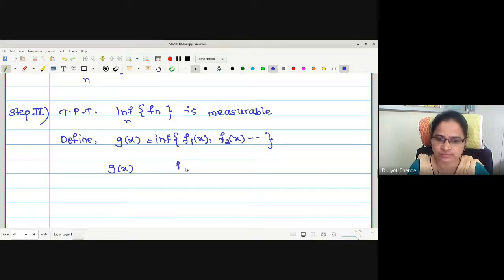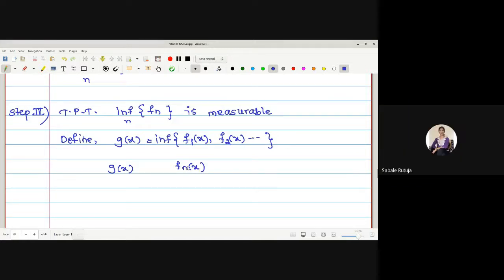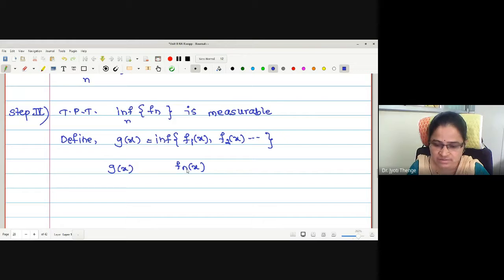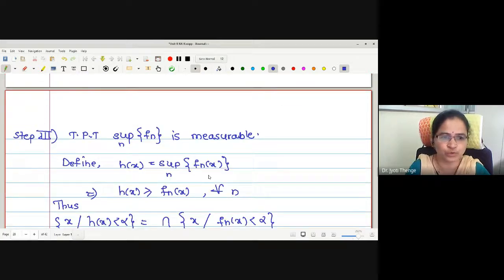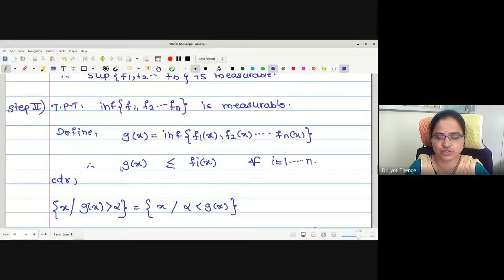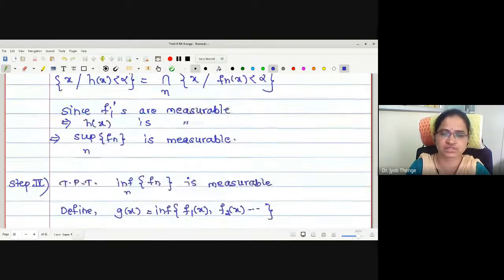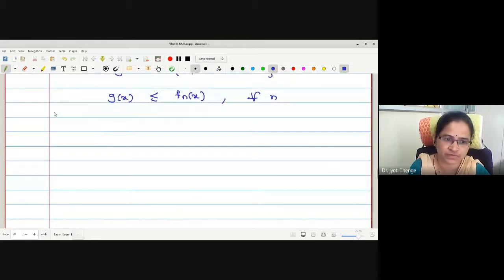What is the relation between arbitrary Fn and g of x? Less than or equal to, for all n. Step 2 is to be repeated: g of x is less than or equal to fi of x for all i. Now I am writing for arbitrary n, so g of x is less than or equal to fn of x.